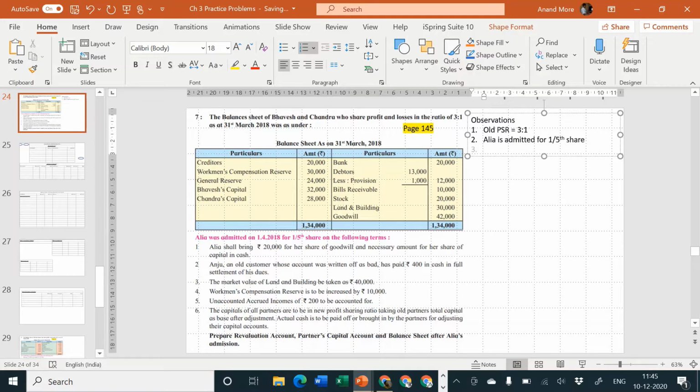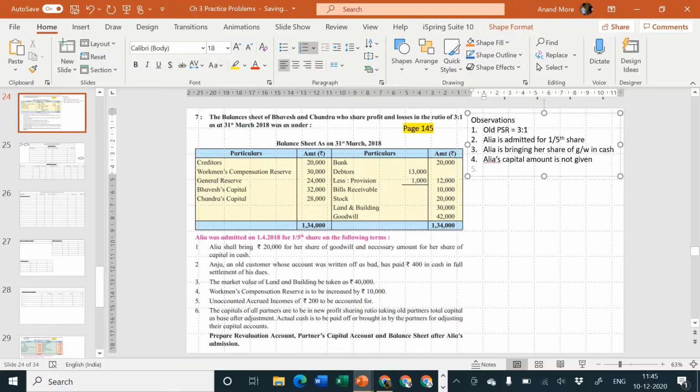These observations help you to understand how we are thinking and why we are thinking in a particular manner. Next one, Alia is bringing her share of goodwill in cash. Alia's capital amount is not given.